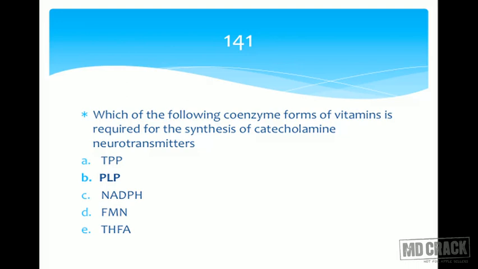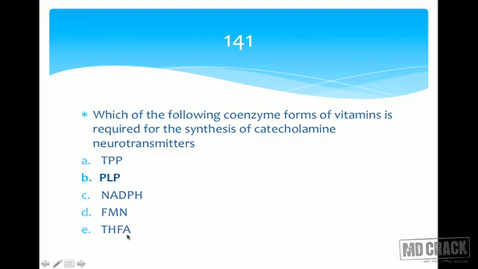I have already told you thiamine pyrophosphate is mainly involved in carbohydrate metabolism. NADPH is required in the HMP shunt where it is produced, and it is required only in de novo synthesis, reductive biosynthesis, anabolic pathways, like the synthesis of cholesterol and fatty acids. In all these, where there is reductive biosynthesis, NADPH is required. FMN is only in two reactions within the body. One is L-amino acid oxidase and the other is the electron transport chain, NADH dehydrogenase.